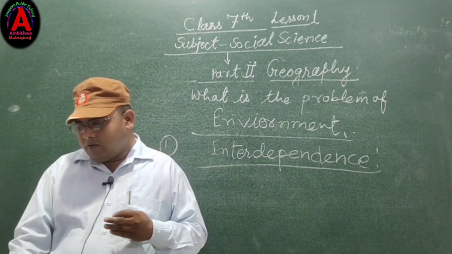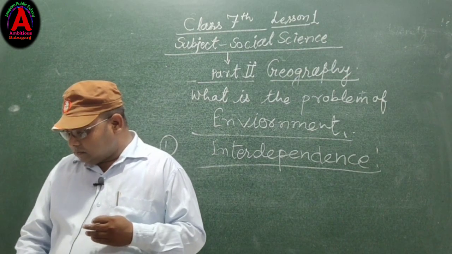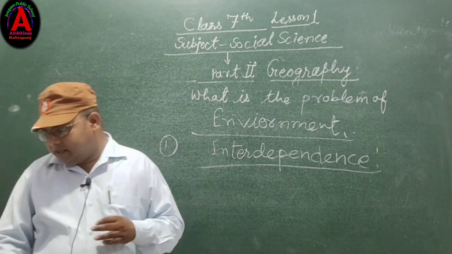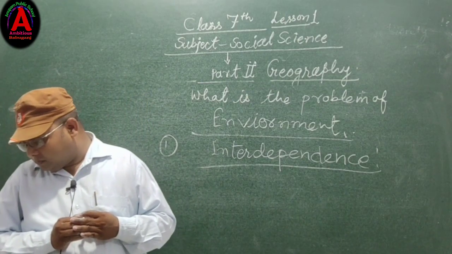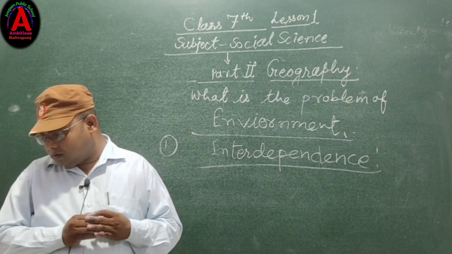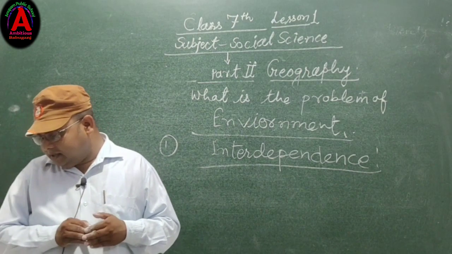So the natural environment is very important for human beings.